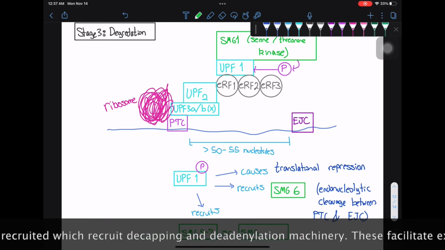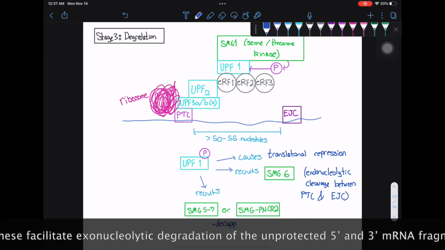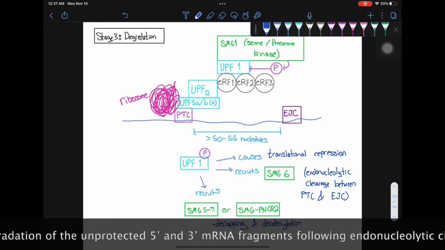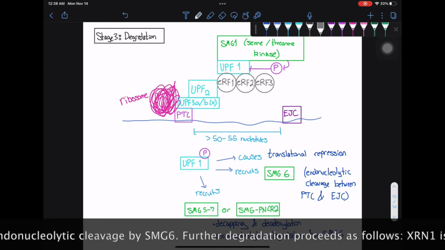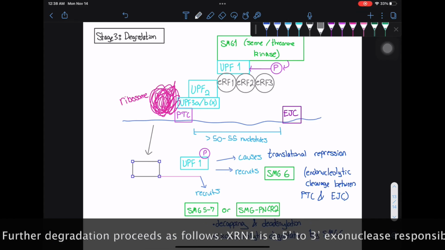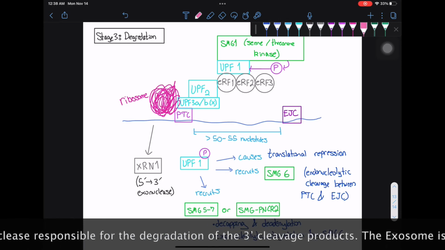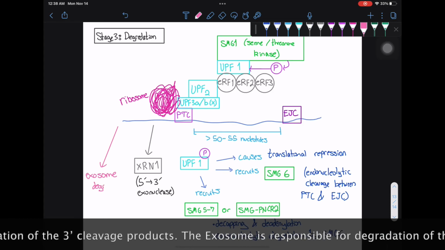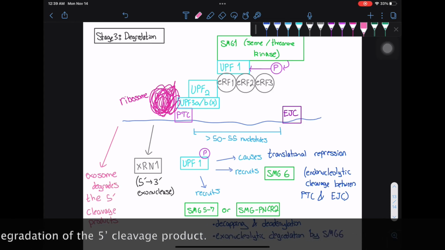These facilitate exonucleolytic degradation of the unprotected 5' and 3' mRNA fragments following endonucleolytic cleavage by SMG6. Further degradation proceeds as follows. XRN1 is a 5' to 3' exonuclease responsible for the degradation of the 3' cleavage products. The exosome is responsible for the degradation of the 5' cleavage product.